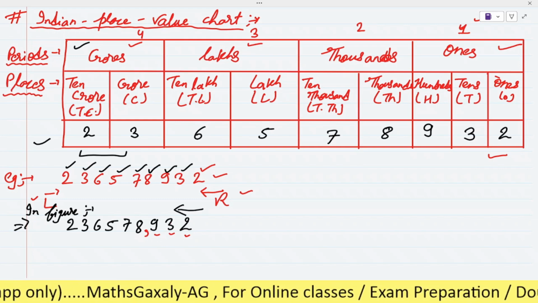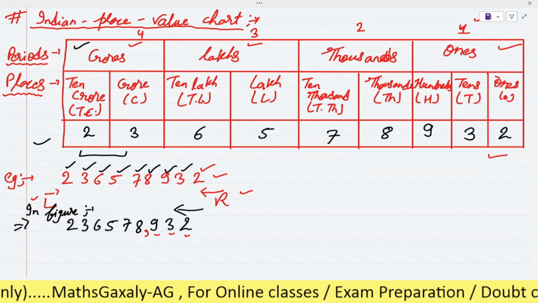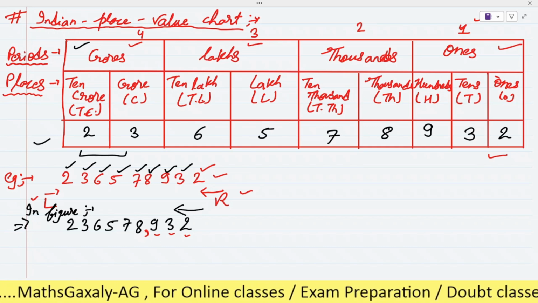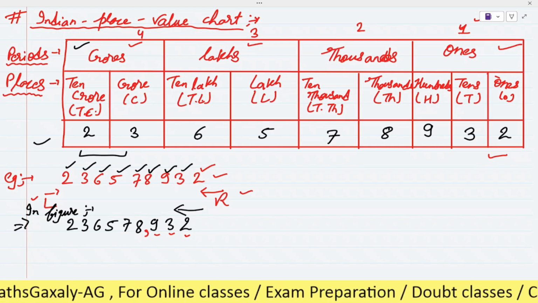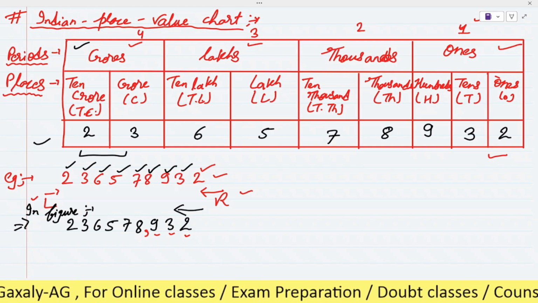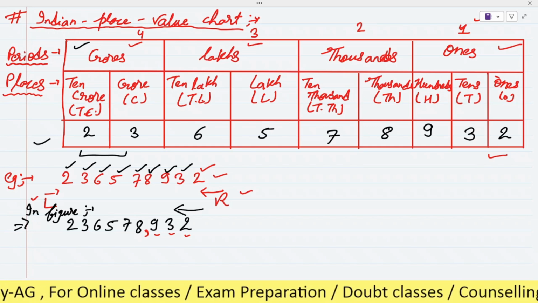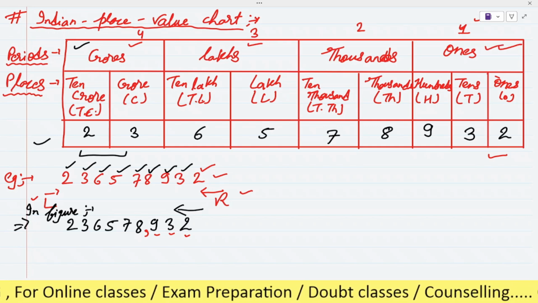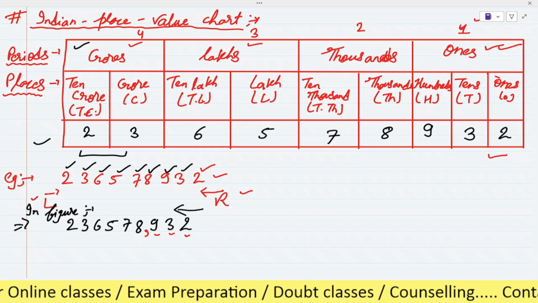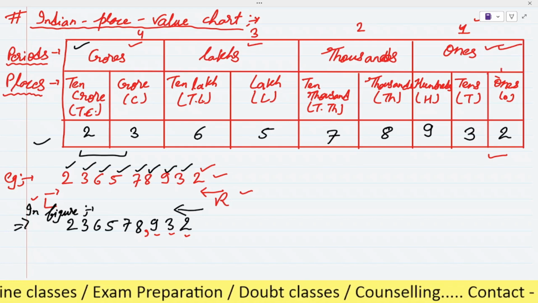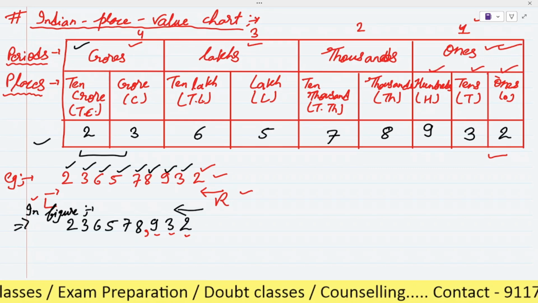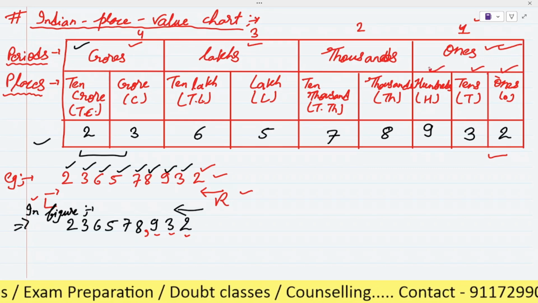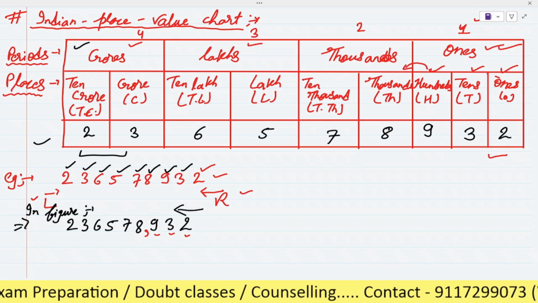Because one table has three. Yes, very good. You are going correct. Because as I told you, you have to consider ones as a house, and in this house there are three rooms: ones, tens, and hundreds. After hundred, we will jump to another house.